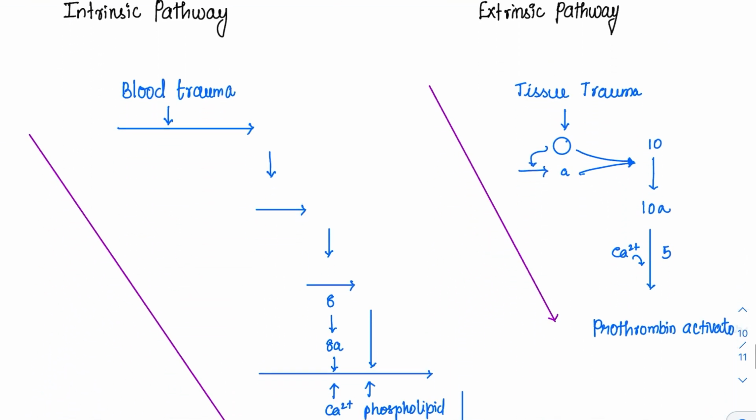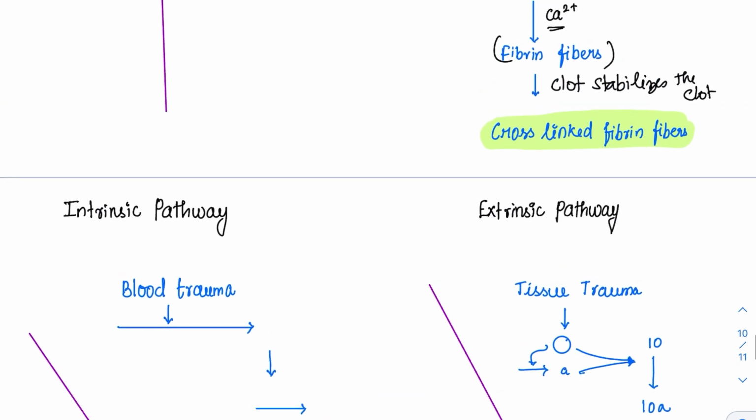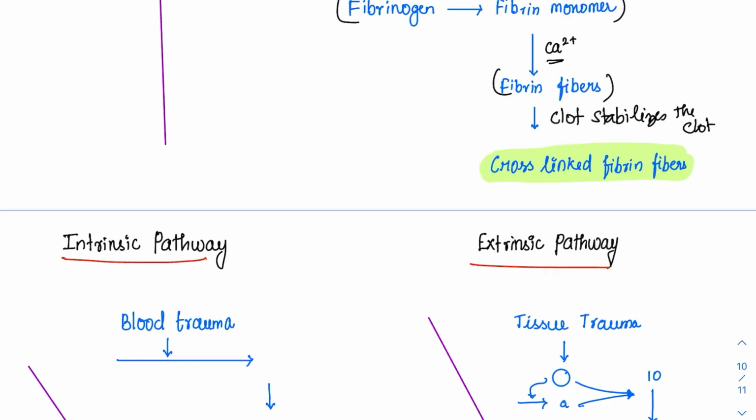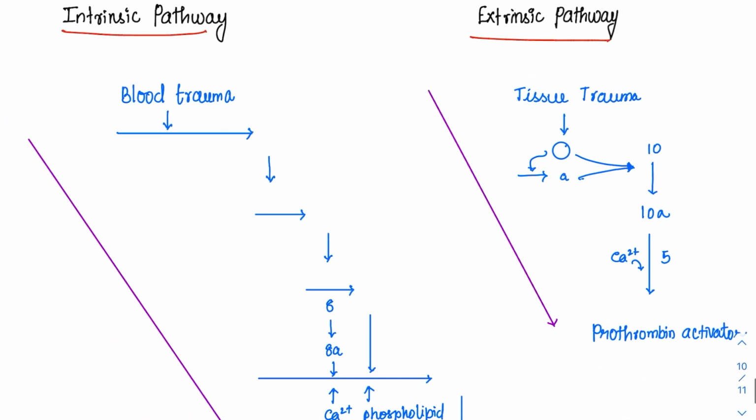So now we have to discuss the entire intrinsic pathway and extrinsic pathway, and we should discuss the particular test that can be done also. The intrinsic pathway, we told you, starts whenever there is blood trauma. There are several clotting factors, like 13 to 15 of them. In that, the clotting factor number 12. Don't try to remember with the Roman numerals. It will be very difficult for us to remember. Just remember with simple numbers. So let's start writing it.